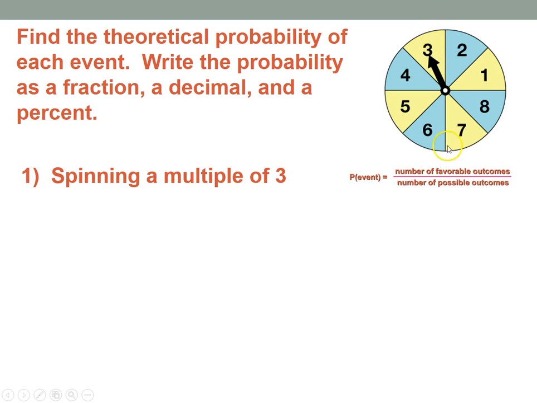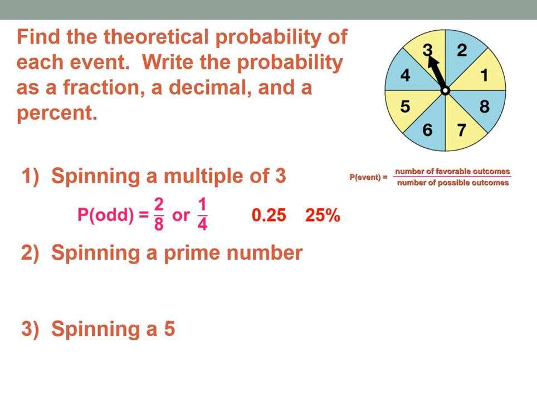So I have 2 favorable outcomes. My favorable outcomes right here are a 3 and a 6. So I have 2 of them. My number of possible outcomes, 1, 2, 3, 4, 5, 6, 7, 8, counts it for me. So my theoretical probability is 2 out of 8, or I would reduce that to 1 out of 4. Now I can write that as a decimal and a percent as well. I would do 1 divided by 4 to get a decimal, 0.25, or 25%.